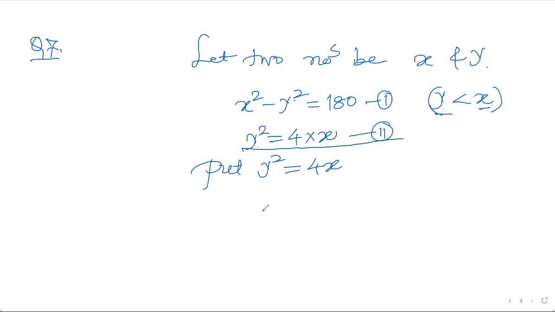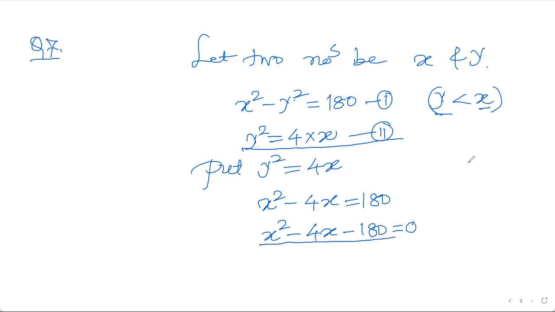So x square minus 4x is equal to 180. If I bring everything to one side and put it in standard form, it is a quadratic equation, because it is equated to 0.